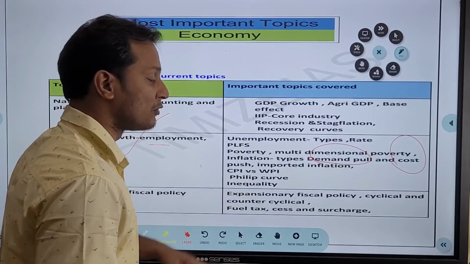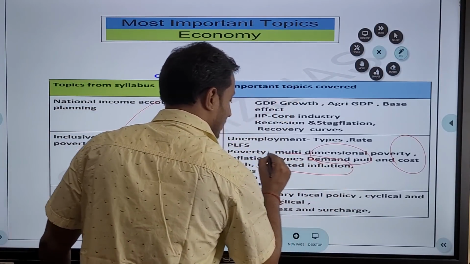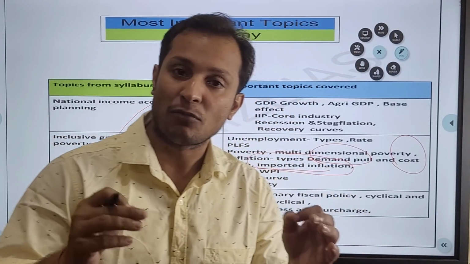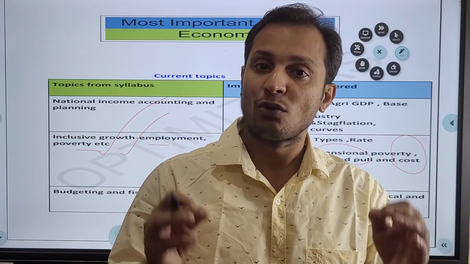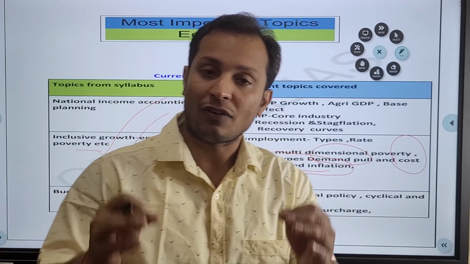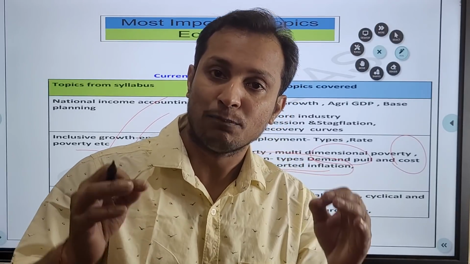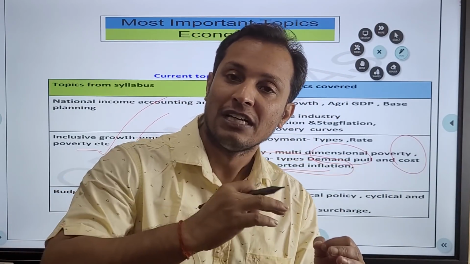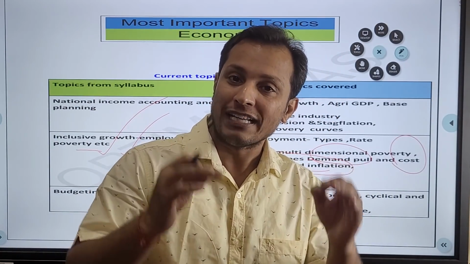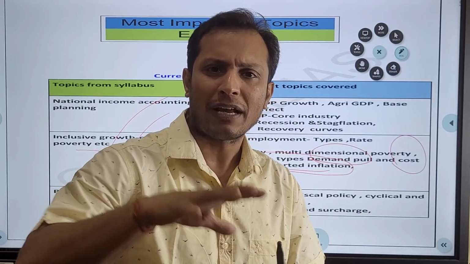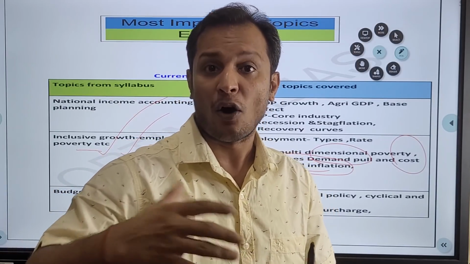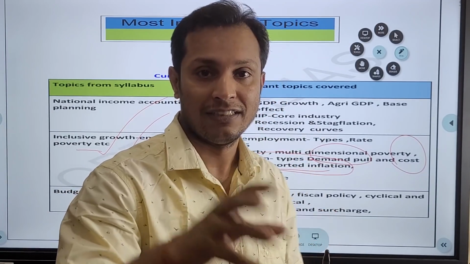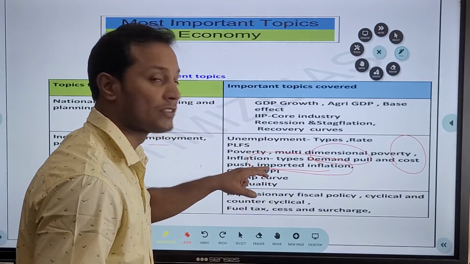Then what you need to prepare is the concept of imported inflation. See, guys, because of the rising commodity prices, particularly the agri commodities, because of the Ukraine crisis, the prices of agri commodities are skyrocketing. We are dependent on imports of oil seeds and pulses from outside, and the prices of these commodities after the Ukraine crisis have been skyrocketing, which will lead to a rise in prices, particularly in oil seeds. The prices of edible oils are increasing in India, and that is leading to food inflation, guys. So this is the concept of imported inflation.